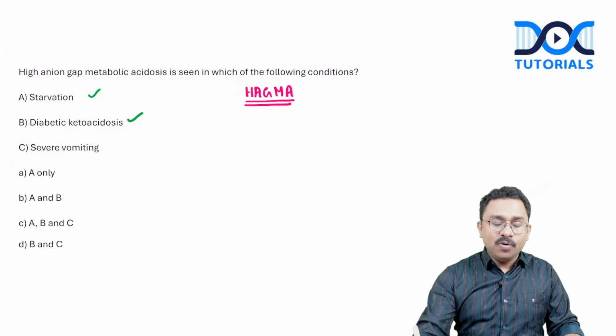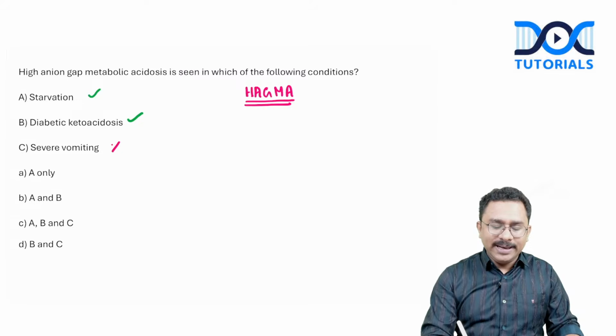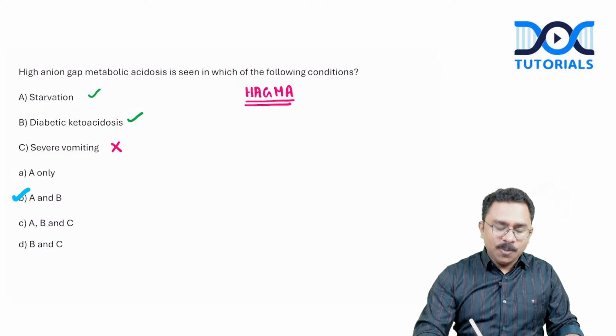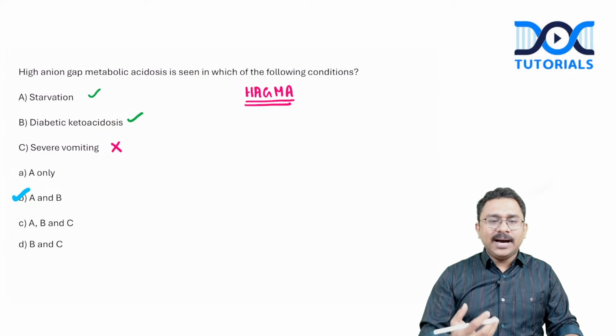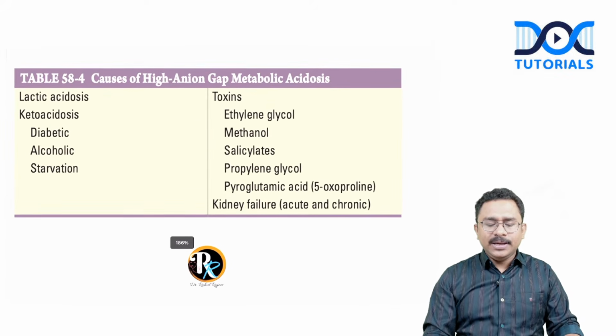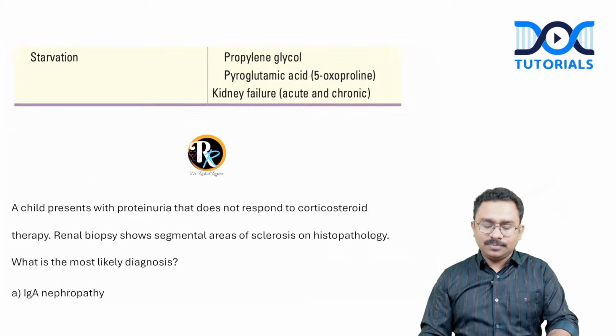But when it comes to vomiting, it is going to cause not metabolic acidosis but metabolic alkalosis. So hence this option can be eliminated. So if you look at this, option A and option B, starvation and diabetic ketoacidosis, are the causes of high anion gap metabolic acidosis. So this is the table from Harrison showing the various causes of high anion gap metabolic acidosis. Clear? Okay.